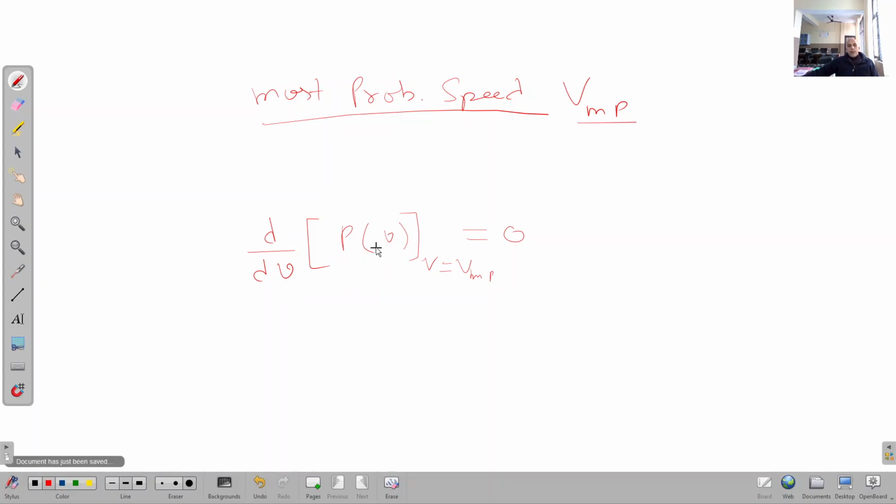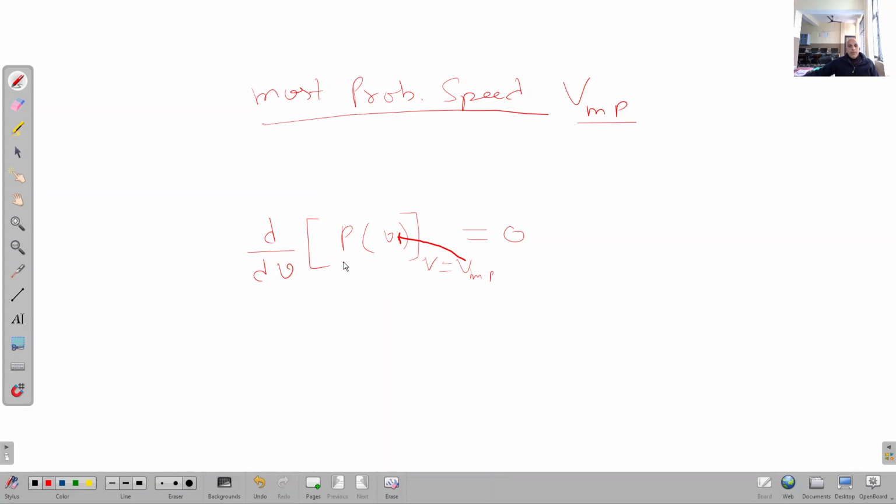Because P(v) is the probability of the existence of that speed, and what speed? v equal to v most probable, means the most probable speed. Clear? The probability of that speed will be maximum and it will be stable. So when we take the derivative of this expression with respect to v, d upon dv, it should be equal to 0.